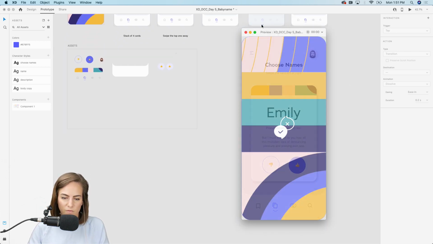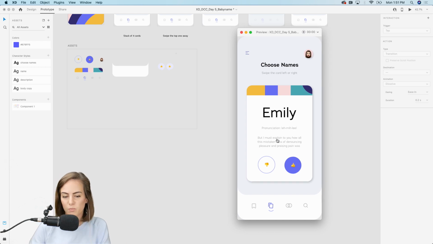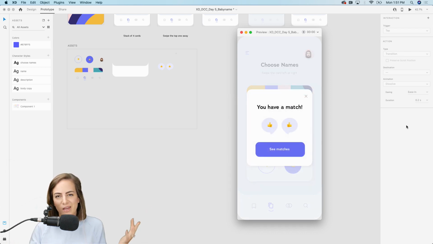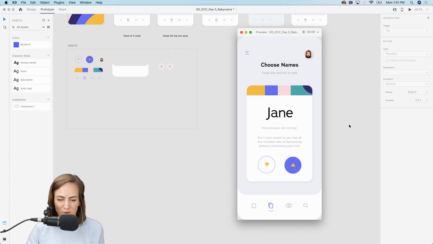So we've got our splash screen, brings us to all of our cards that are on top of each other. So we can drag this right, maybe left, right. Oh, we have a match with our partner. Okay, so we've got both thumbs up. We can close it and keep going if we want.